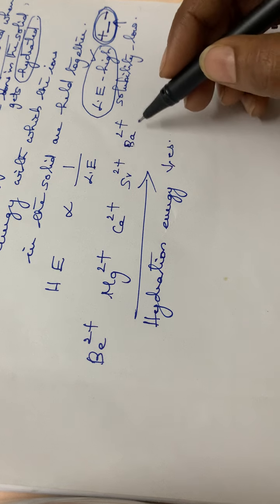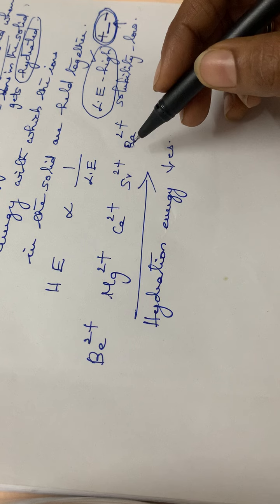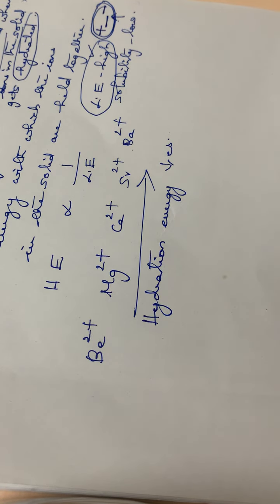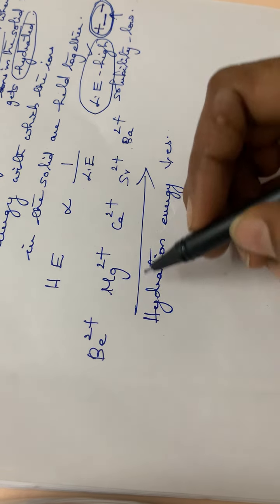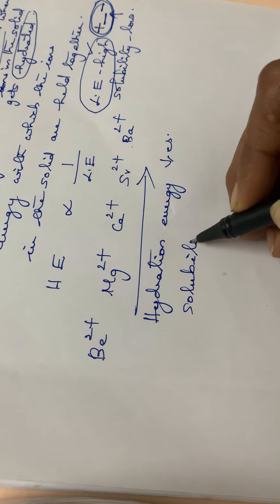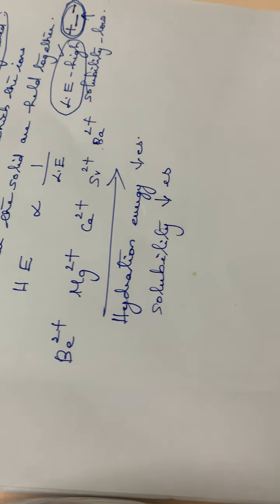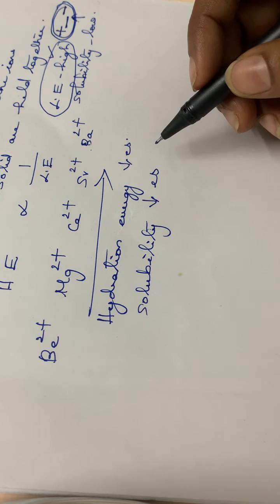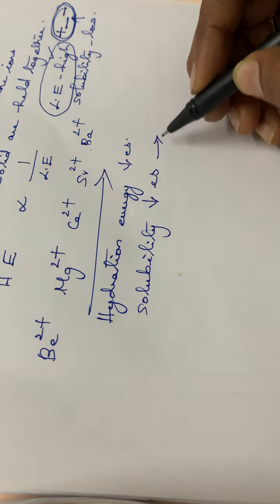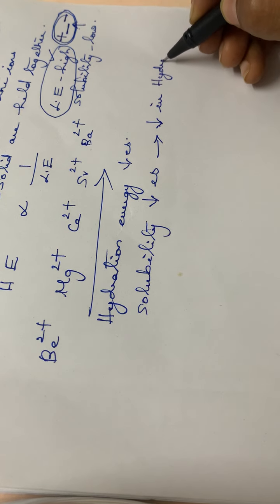Here the size of the cation will be increasing down the group because the number of shells will be increasing down the group. And also the solubilities of these alkaline earth metal sulfates will be decreasing down the group, that we had discussed already. So hydration energy decreases down the group, then solubility also decreases down the group. So the solubility is decreasing down the group due to the decrease in the hydration energies.